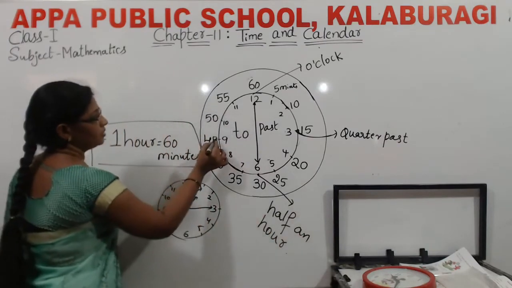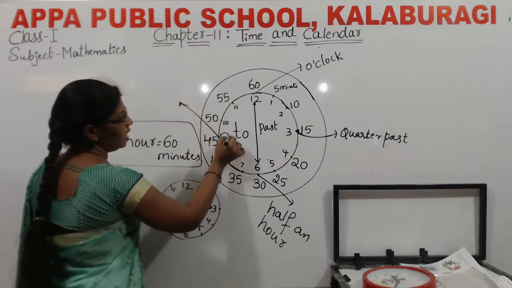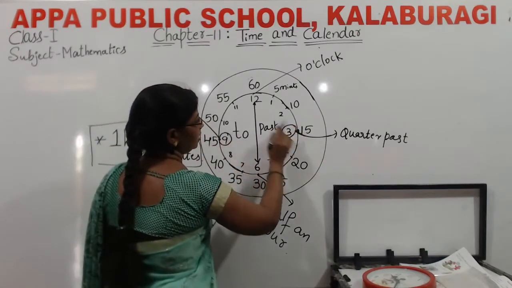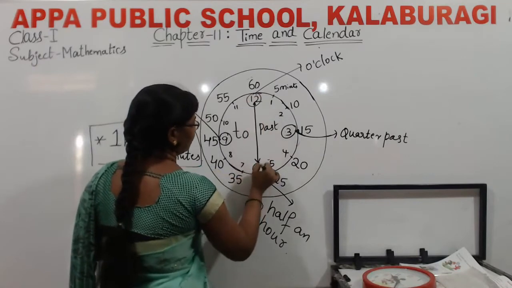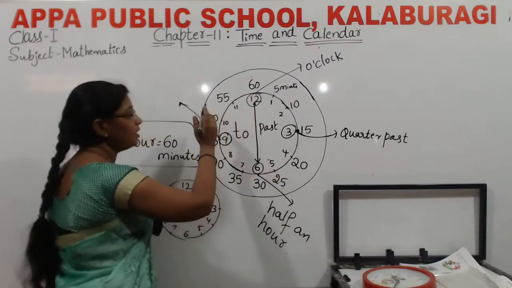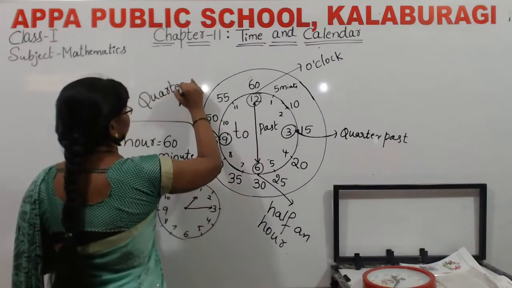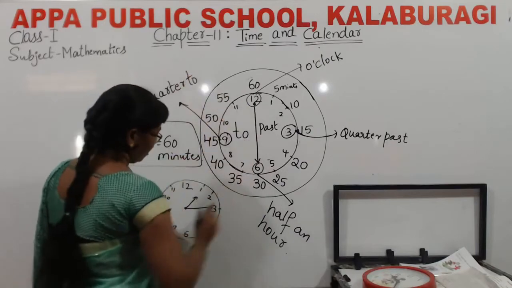And what about this? Here the minute hand is at the number 9, and this side we call it to. How to read this one? Quarter to.